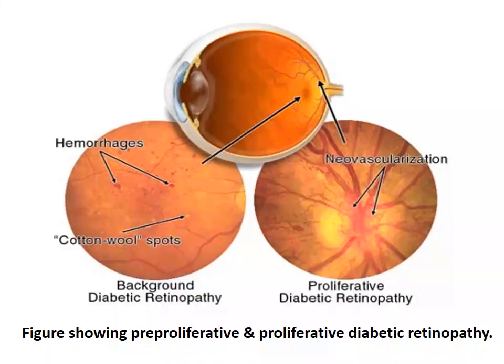This is the picture showing the features of both non-proliferative and proliferative retinopathy. In non-proliferative retinopathy, there will be areas of hemorrhages and cotton wool spots, whereas in proliferative retinopathy, the main feature is neovascularization and fibrosis.